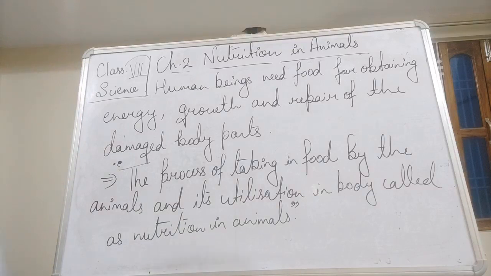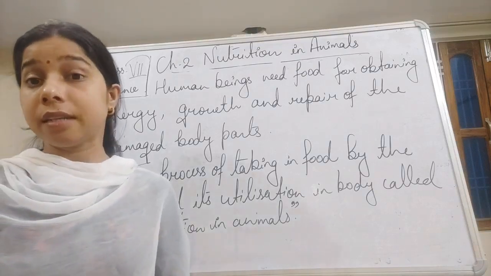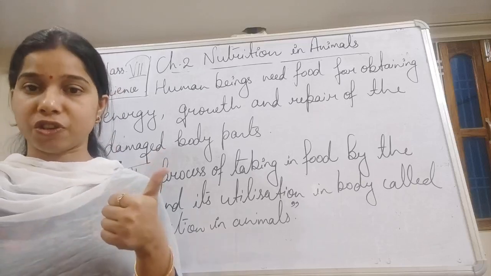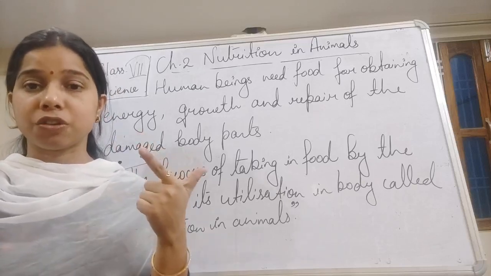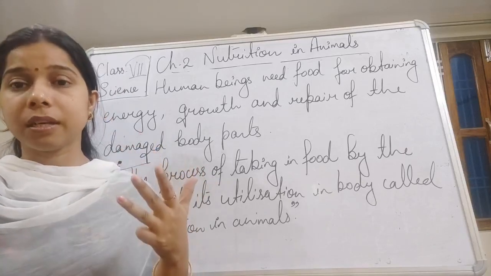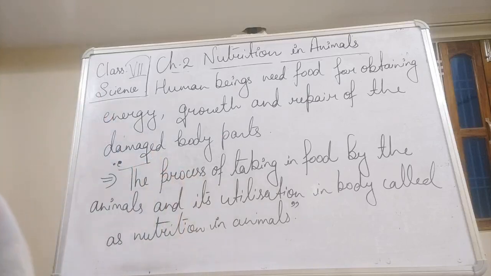Now this process, nutrition in animals, takes place in 5 steps. The first one is ingestion, second is digestion, third is absorption, fourth is assimilation, and fifth is egestion.